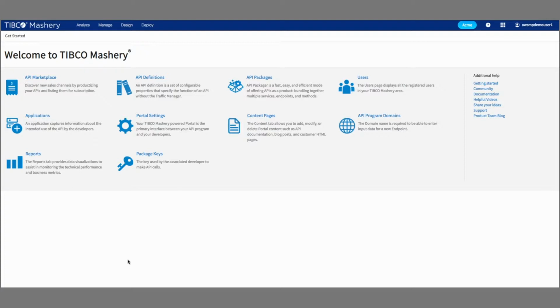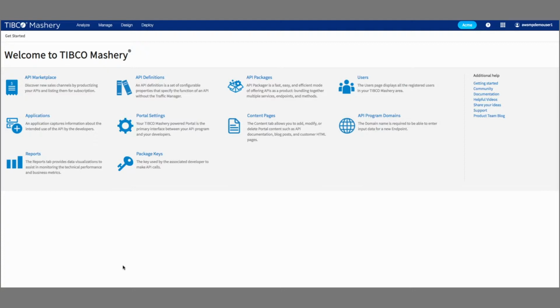We do that through the use of both Mashery's existing technology, our packager technology, which allows you to bundle APIs, as well as we're leaning on our partner AWS to help us roll this out. We have obviously, as TIBCO, been doing a lot with AWS lately, as well as their marketplace. You can buy a number of TIBCO's products on the AWS marketplace, and why not enable this same utility to expose your APIs for sale.